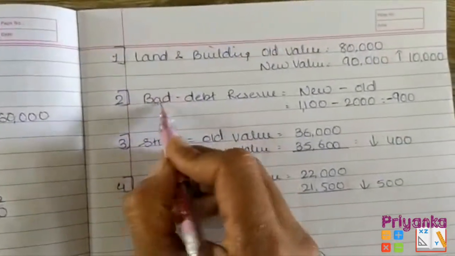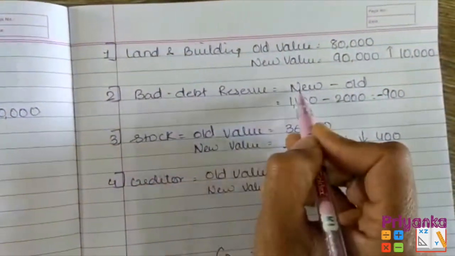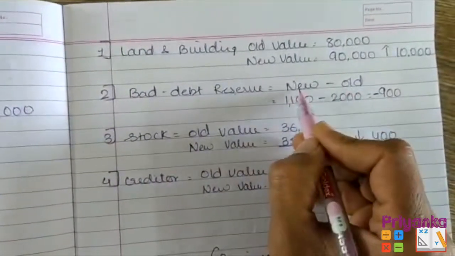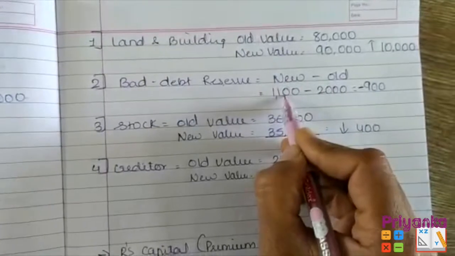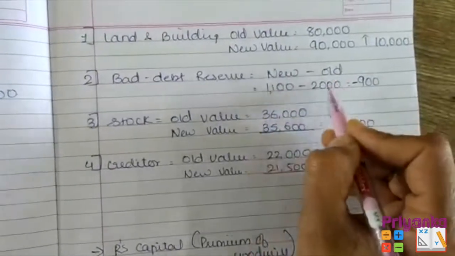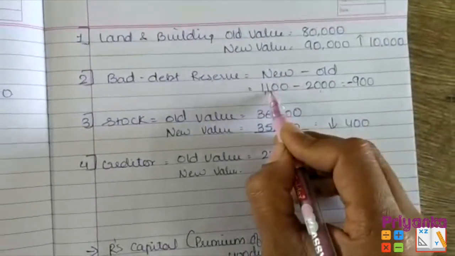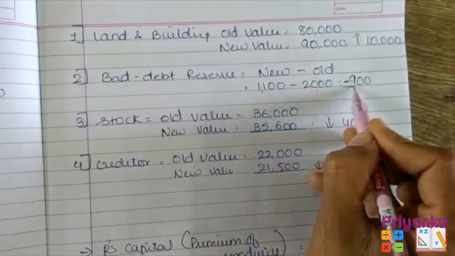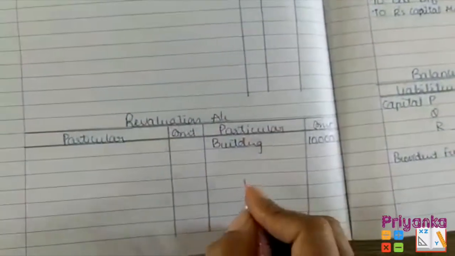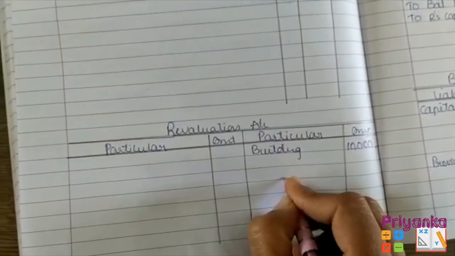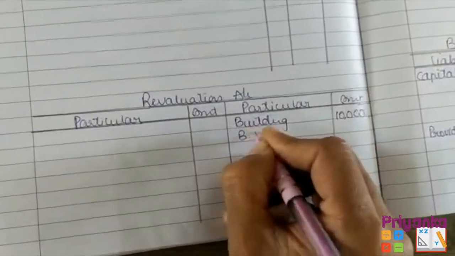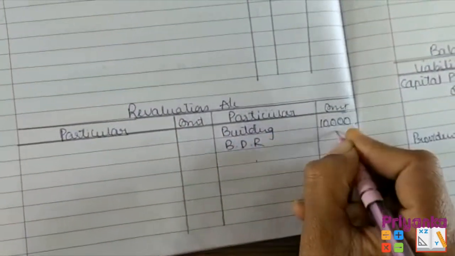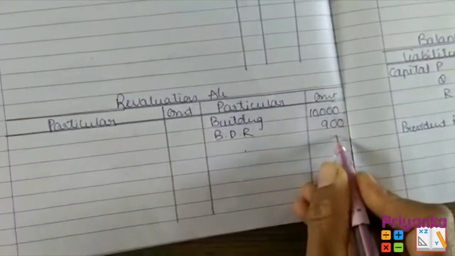Now remember, bad debt reserve, आप जब भी calculate करो इसको इस तरह से बिठाना है. First you have to keep new minus old. New value should come at the front and old value should be at the side. New minus old. अगर आपका आंसर माइनस में आए तो आपका रिवैल्यूएशन अकाउंट में आप क्रेडिट साइड लिखोगे. अगर आंसर प्लस में आता तो आप डेबिट साइड ही लिखते. So here we have to write down bad debt reserve as we got the answer in minus. So keep 900 over here.